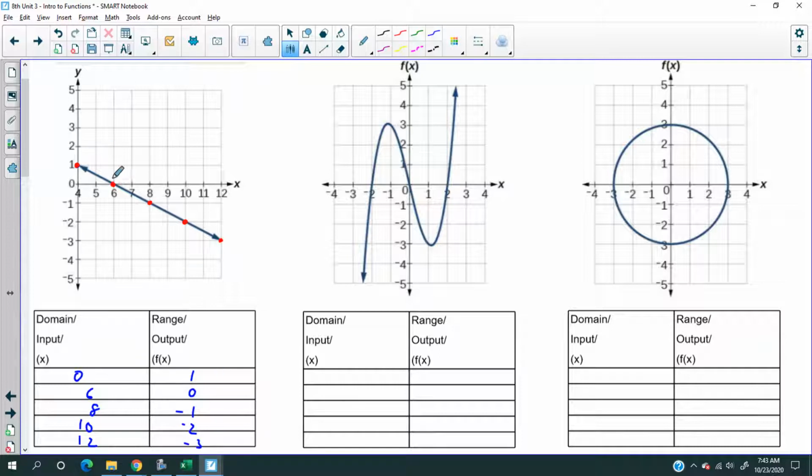So look at the graphs. Now, by looking at the graph and then recording down the coordinates, is this a function or not? Strictly by looking at this, like the lesson from the last 2 days. Is this a function? Yeah. Because the x value doesn't repeat. Okay, so let's do the same thing for this next one.